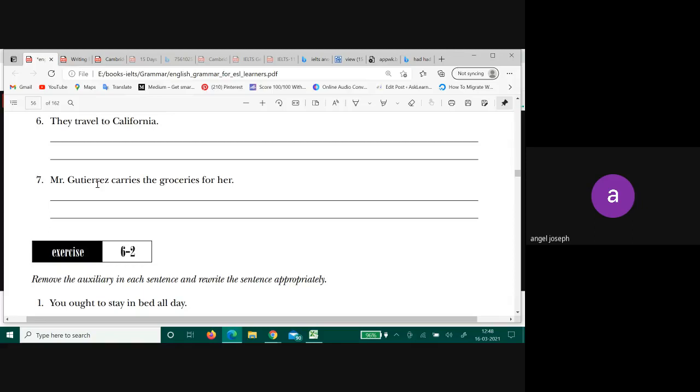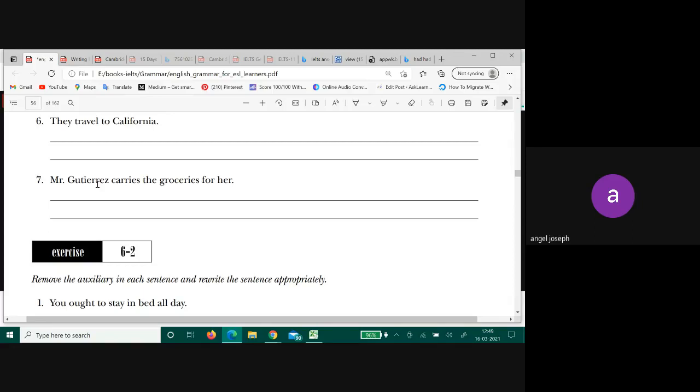Okay, why did carries become carry? Right now, Mr. Gutierrez carries. Who's the finite verb right now? Who's showing you the tense? Carries is showing you the tense, right? What tense? Present simple, right? Or present habitual. That's how we know it.